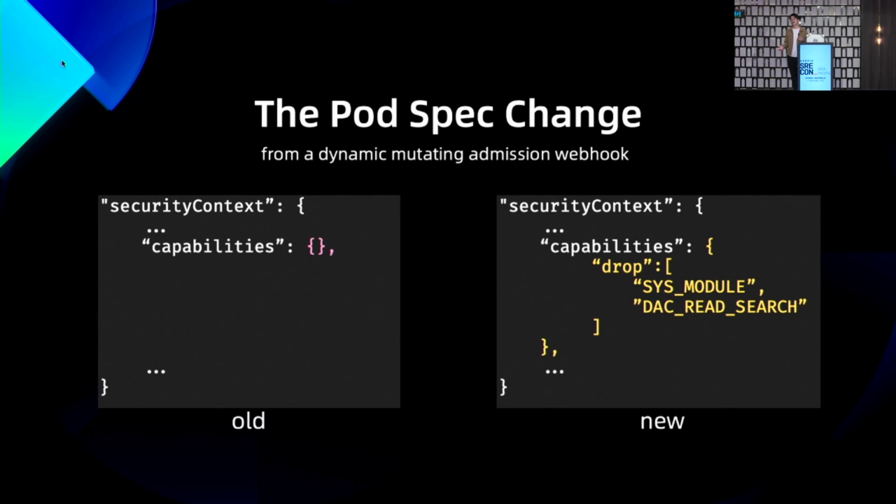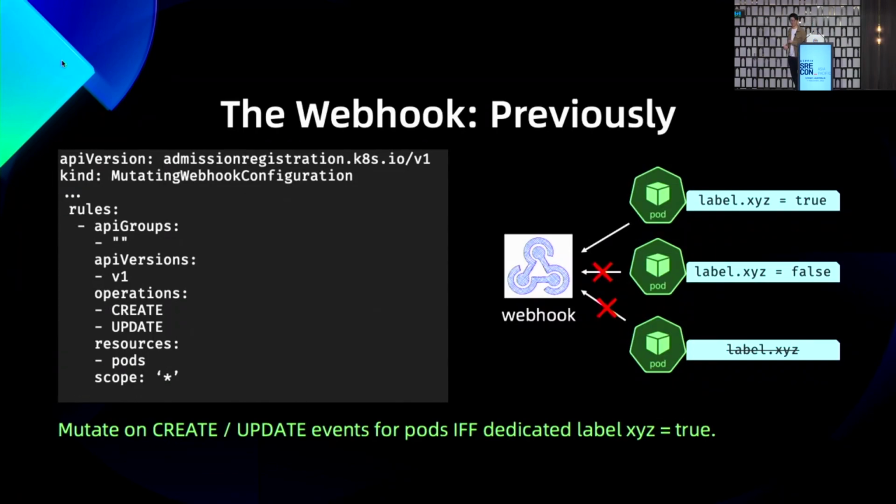So we asked, how did you roll out your change? Previously, they said they used a dedicated label to roll out the change, and the webhook would only inject the security context property if the pod contained a certain label explicitly set to true.